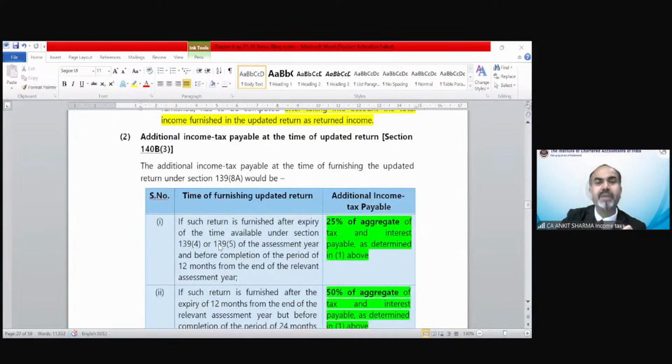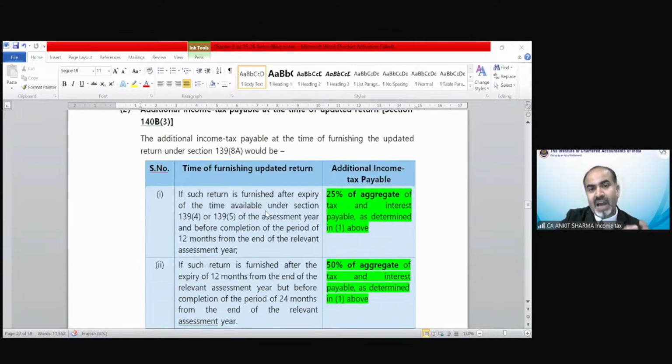The additional income tax payable at the time of an updated return. It says if such return is furnished after expiry of the time available under section 139(1), 139(4) or 139(5) of the assessment year and before completion of the period of 12 months from the end of the relevant assessment year, the additional tax to be paid is 25% of the aggregate of tax and interest payable as determined.